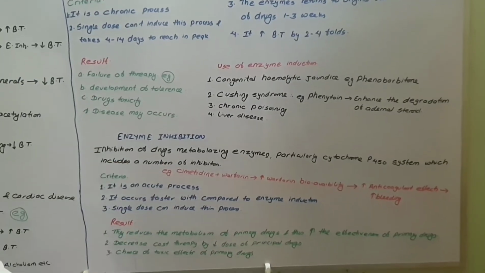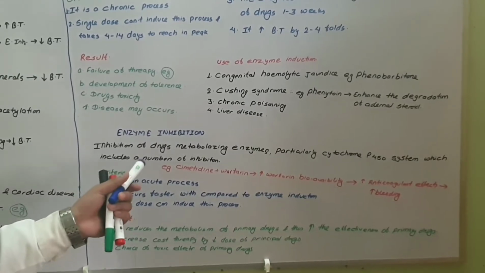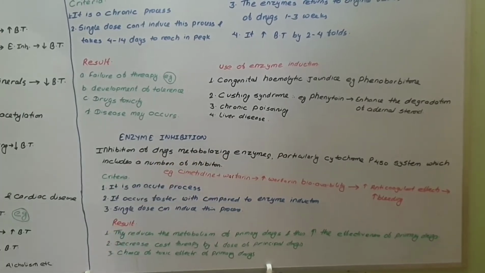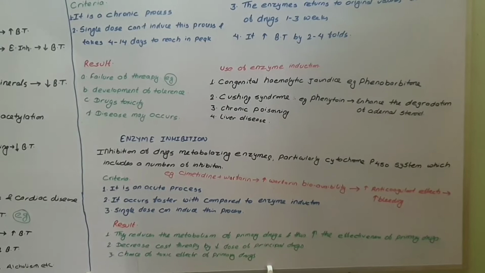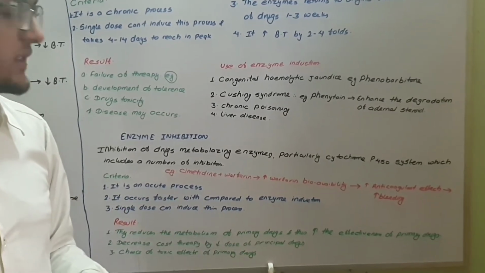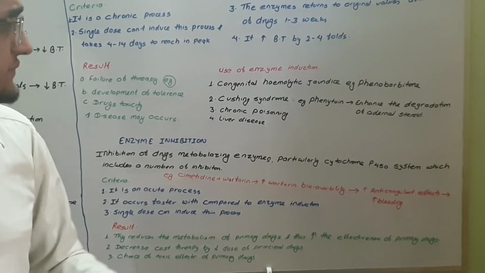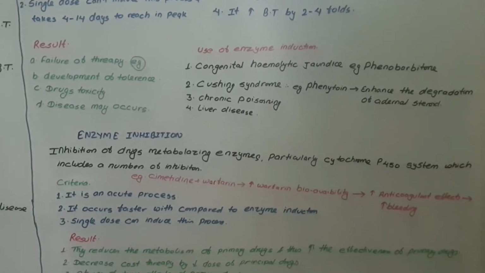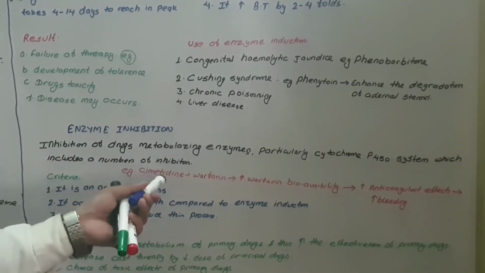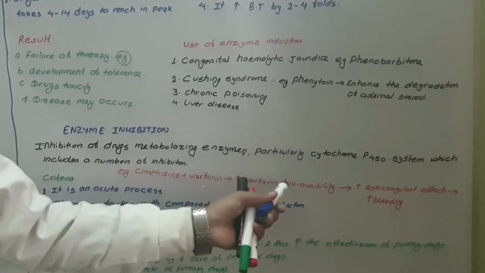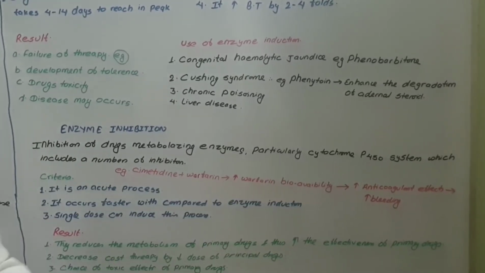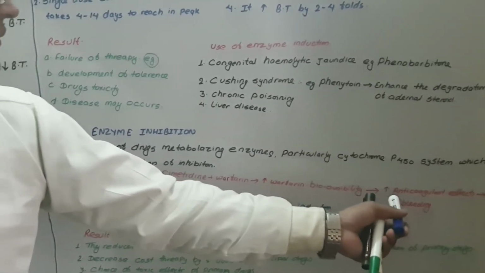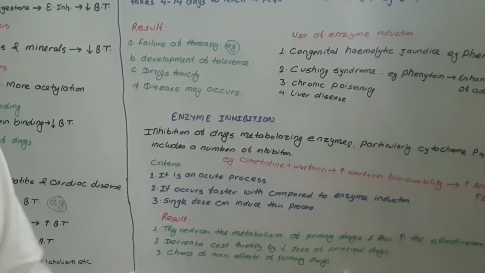Let's discuss enzyme inhibition. Enzyme inhibition is the process of inhibition of drug metabolizing enzymes, particularly the cytochrome P450 systems, which include a number of inhibitors. An example of enzyme inhibition is cimetidine plus warfarin. It increases the bioavailability of warfarin, which increases the anticoagulant effect and causes more tendency of bleeding. This is one example of enzyme inhibition.